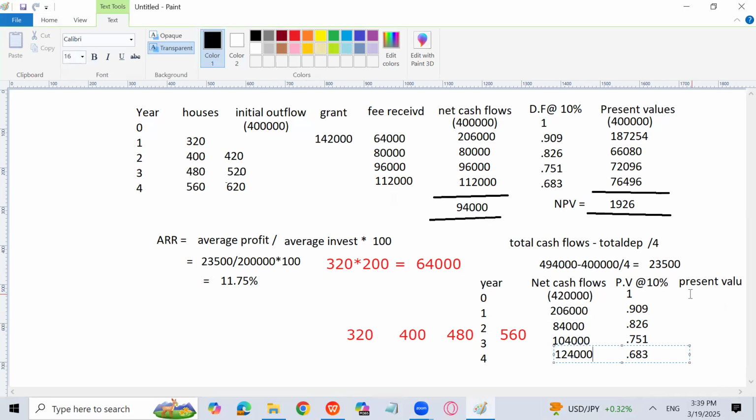The first will be the negative 4 lakh, because the present value of the initial investment is going to be the same. For year 0 it will remain the same. For year 1, 2,06,000 into 0.909. 187,254. Okay.